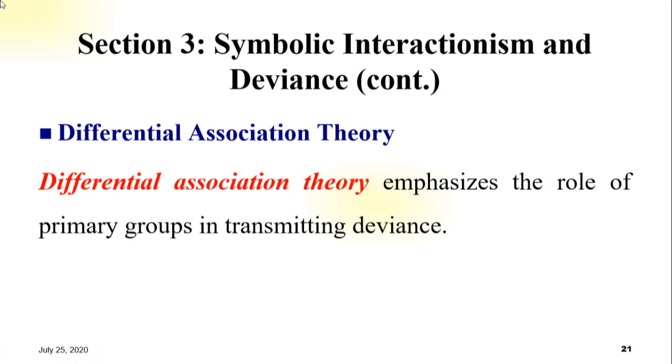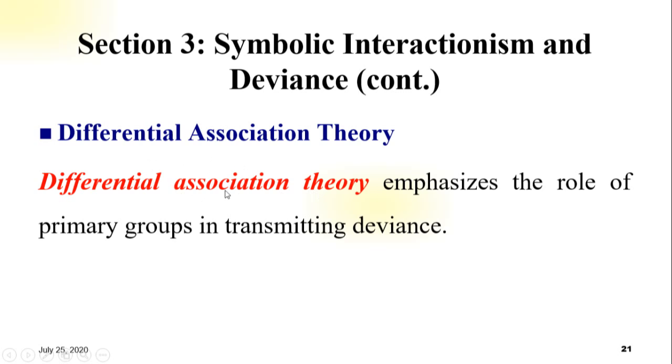The first theory of deviance is differential association theory: the theory that individuals learn deviance in proportion to the number of deviant acts they are exposed to.